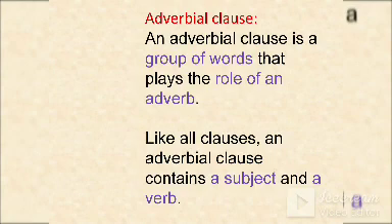An adverb always shows the speciality of a verb, and a clause consists of many words, and there must be a verb as well as a subject. So what is an adverbial clause? An adverbial clause is a group of words that plays the role of an adverb. Of course, a clause is also a group of words.